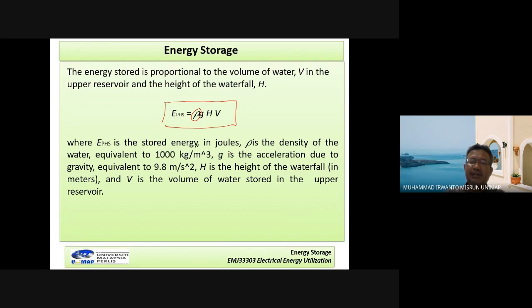G in here is gravity, equal to 9.8 meter per second power 2, or the other value can also be 10. And H in here is the head of the waterfall. V in here is the volume of the upper reservoir. This one is how the pumped hydroelectric energy storage can operate.